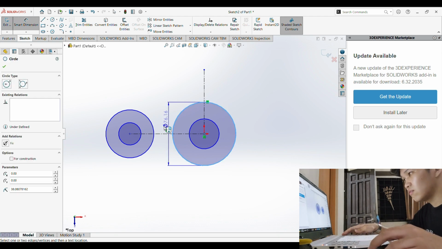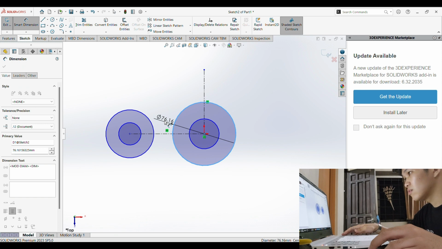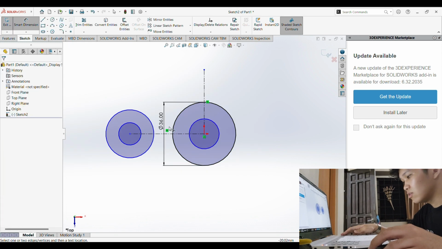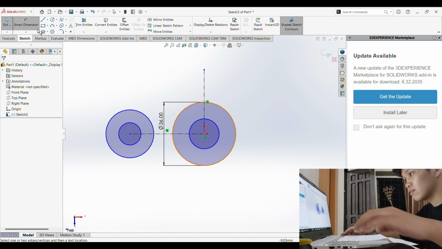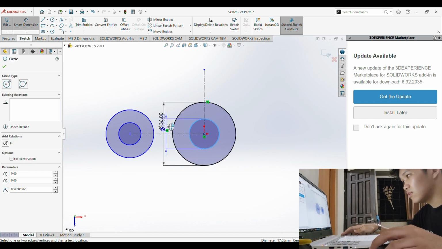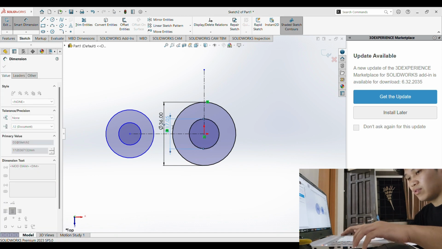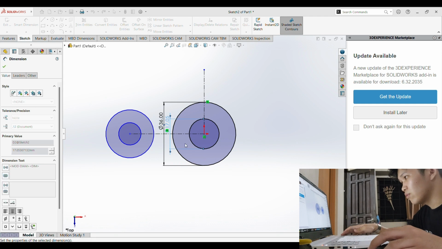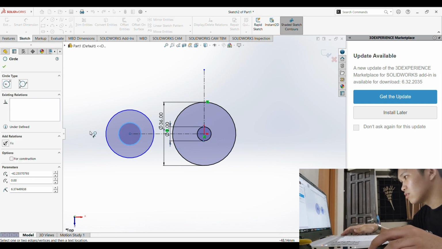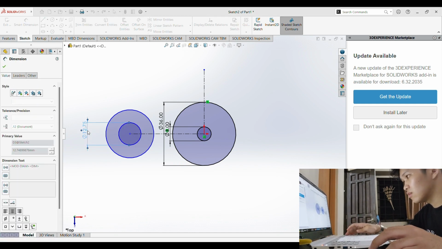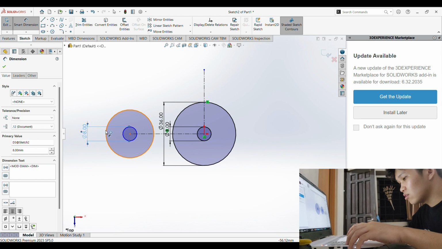And for the middle circle it should be 8, and this should also be 8 because this is where the holder will go, and for the left circle it should be 22.